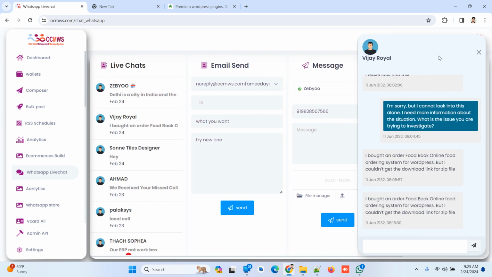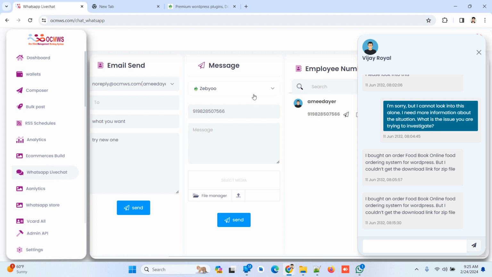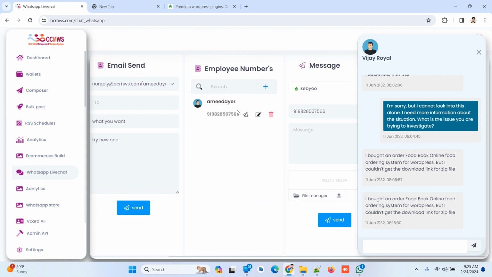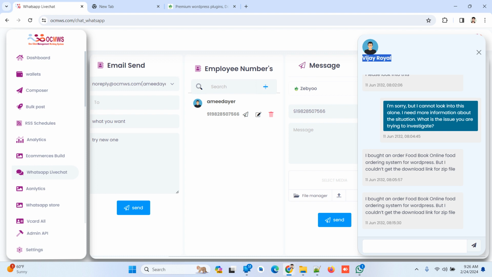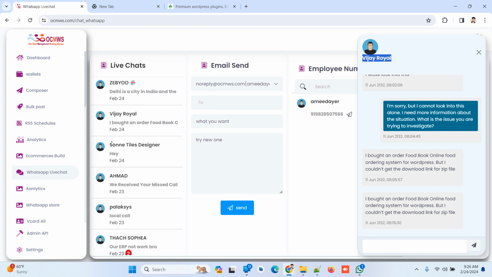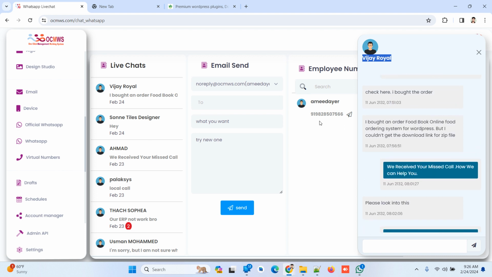After that it will be assigned a lead, then a second pop-up opens here, and you can select your employee ID, WhatsApp and device, just like that. You can select the WhatsApp account and what device you want, and you can add your employee device also here. Okay, so your employee was making the calls also, and you can take the recording, it will come into this device section, to recordings, all recording and call history of the employees.